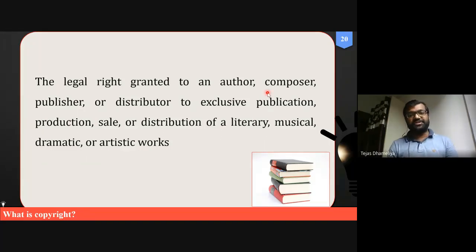Then publishers. If we want to publish our research article or review article in a certain journal, then the journal, on behalf of its authors, will file the copyrights.